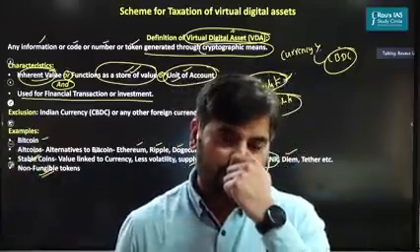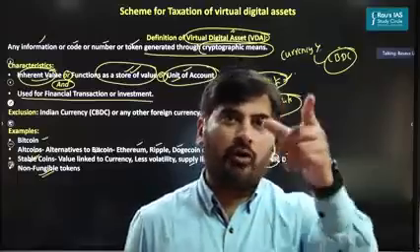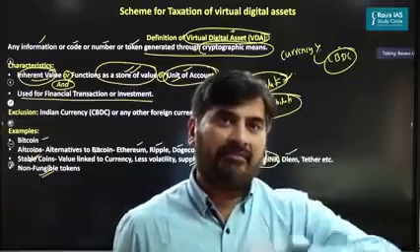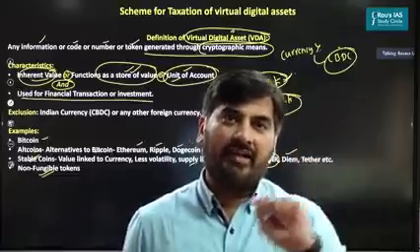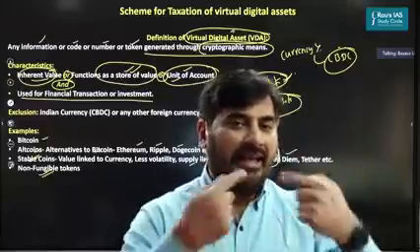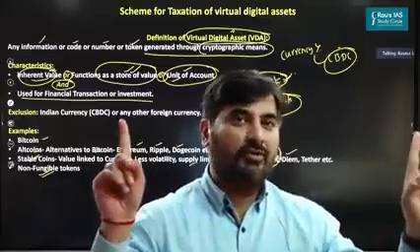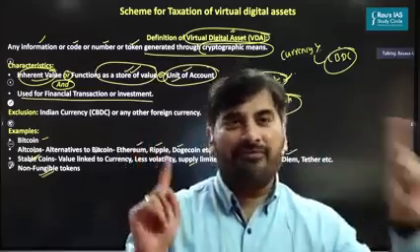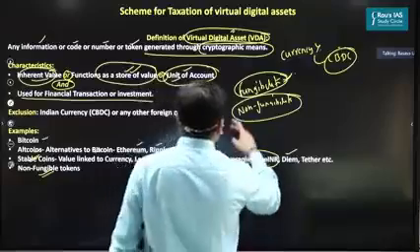Examples? Let's say I have a flight ticket and you also have a flight ticket. My flight ticket will have my own details. It will have my name. It will have my arrival and destination stations. Your flight ticket will have your name, and your arrival and destination time. Can I exchange my flight ticket with your flight ticket? Can I say both the flight tickets are very unique? Yes. Are you with me on this? Two flight tickets are very unique. One flight ticket I cannot exchange with another. Such things we call non-fungible.